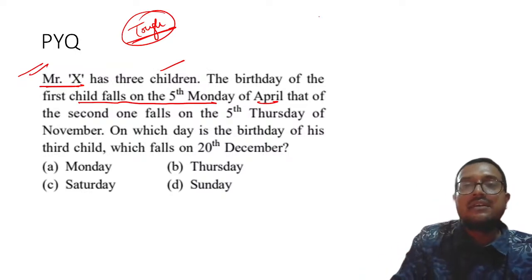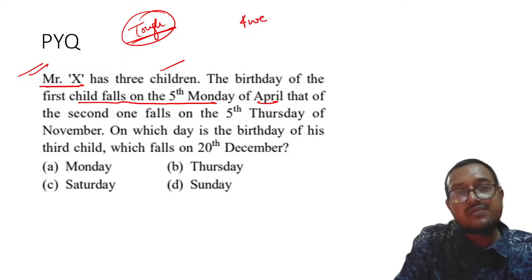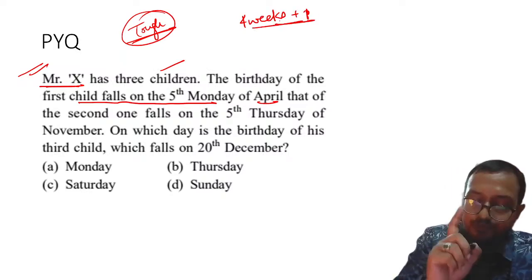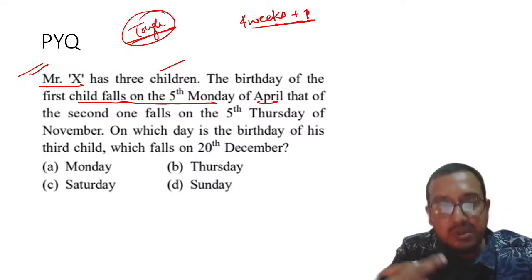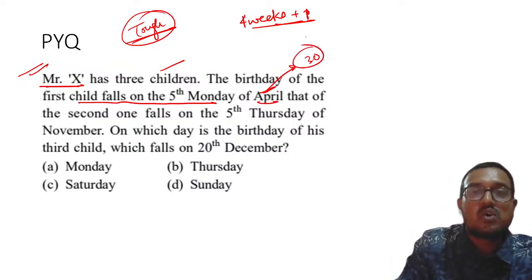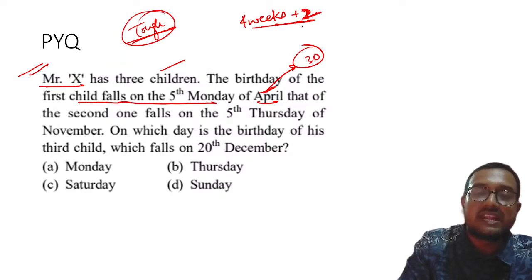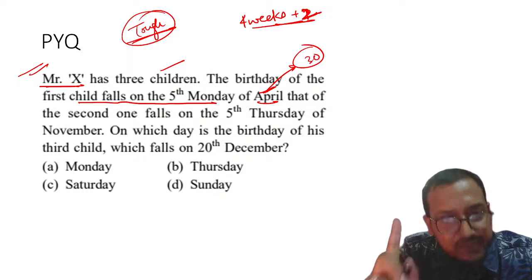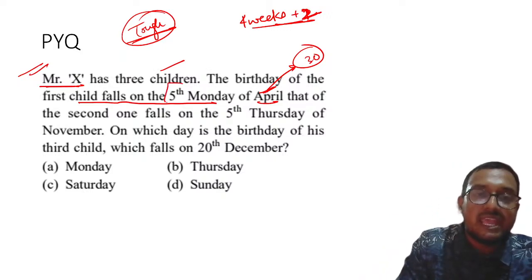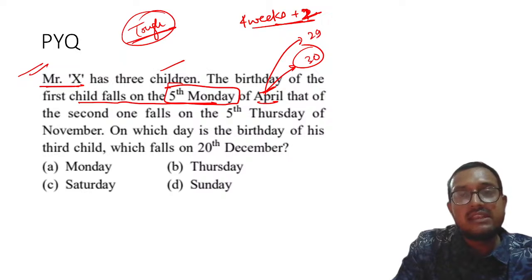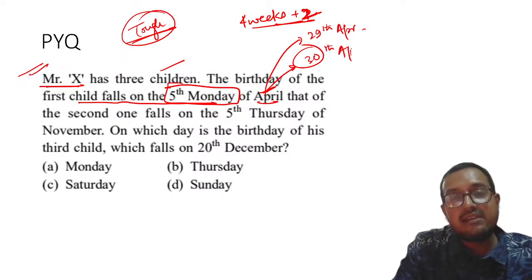How? See, in a month it is always 4 weeks and plus 1 day or 2 days, right? For any day to repeat. April is a 30 days month, right? 30 days month. So obviously it will be 2 days extra, right? For any day to repeat a 5th time, that is the 5th Monday, what should happen? It should fall on either 29th of April or 30th of April, right?